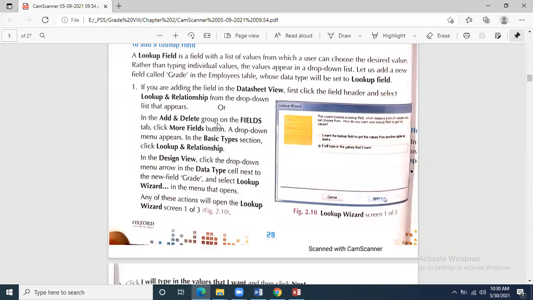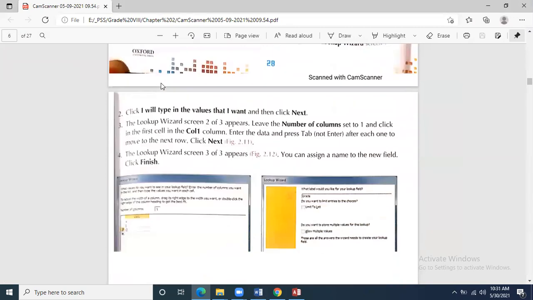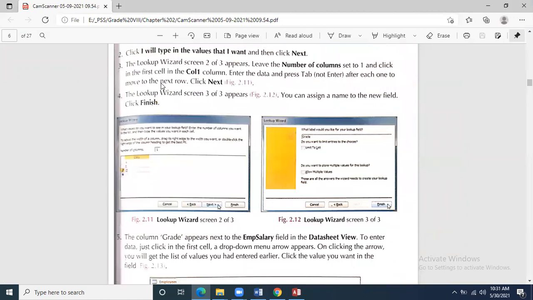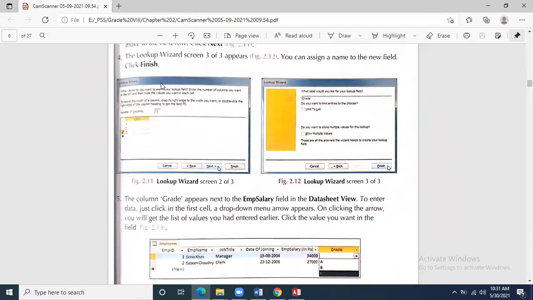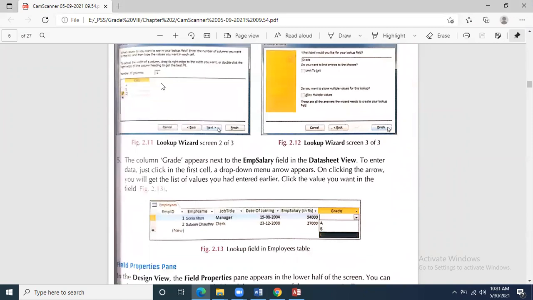Now if we come towards the next one, how to add lookup fields, the procedure will not come. The procedure for how to add a lookup field will not be asked. It contains steps, and for steps there should be a PC in front of you, and in the exam there will be only paper in front of you.